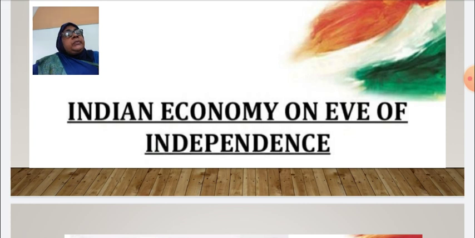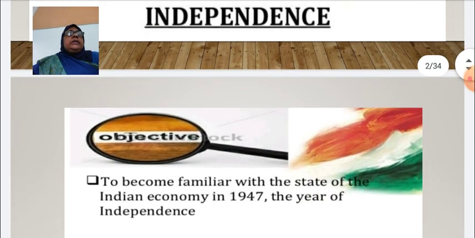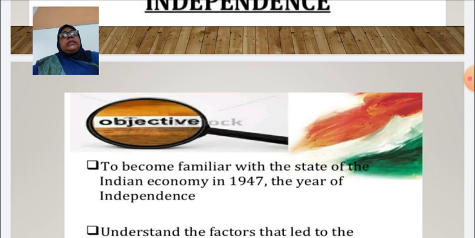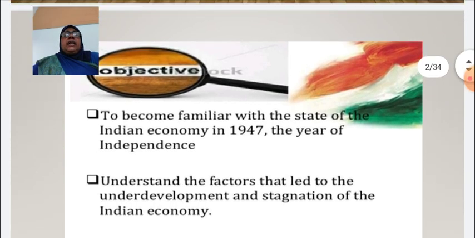There are two objectives. To become familiar with the state of Indian economy in 1947, that is, to have an idea about the state or position of Indian economy in 1947. Second, understand the factors that led to the underdevelopment and stagnation of Indian economy.